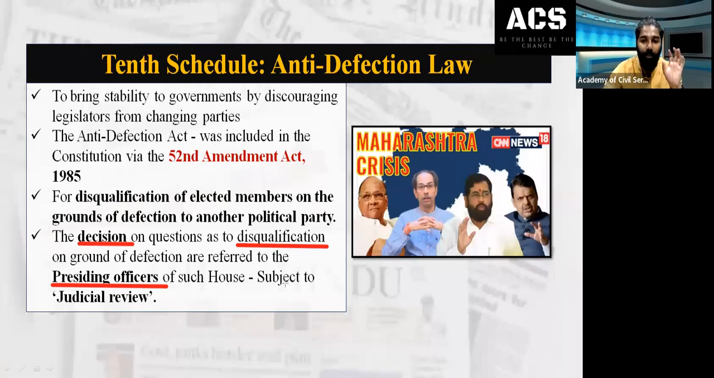But that decision on defection can also be subject to judicial review. It will be tested by a court of law, by the Supreme Court or the High Court, the matter decided by the Speaker, the Deputy Speaker or the chairperson of that particular house. It will be decided by the presiding officer, but that decision is not discretionary. It will be subject to judicial review and can be tested by a court of law. That is the thing you need to remember. This statement we can expect in the questions.